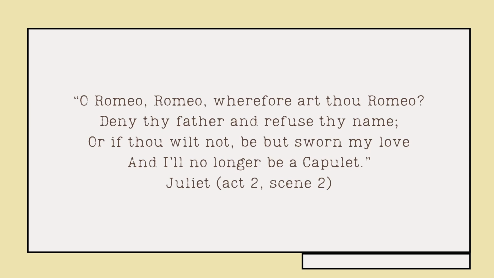So what she's saying here is deny your father and refuse thy name, or if you won't, be sworn my love and I'll no longer be a Capulet. What's she saying? She's saying that I will give up everything that I have, every safety, just because I love you. That is the imagery that Shakespeare's talking about here, a love that is beyond just a lust, or beyond just a, hey, I like that person, but rather I will give up everything that I have just to love you. Now, of course, we can take a look at it from the context of somebody who is not yet 14, star-crossed young lovers who don't understand the reality of what they're doing.